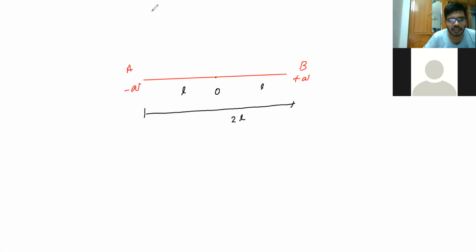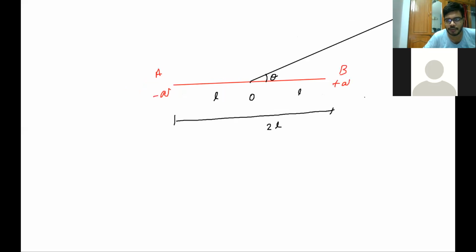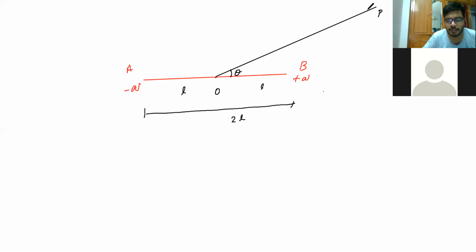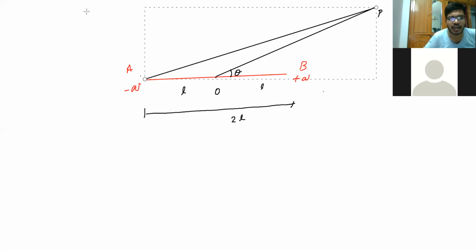Now we are taking any general point from the midpoint. From the center point, we are taking any general angle here. So from the center point, I'll take a point P here, at a faraway distance. It is making angle theta. So this is your point P. Now I'm going to find the distance from point A to point P. I'll take that distance as R1.